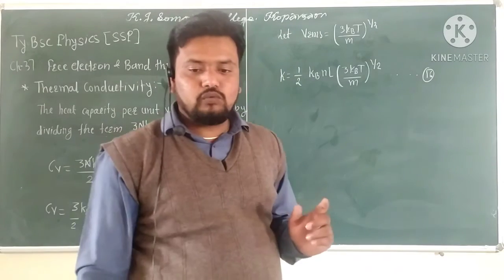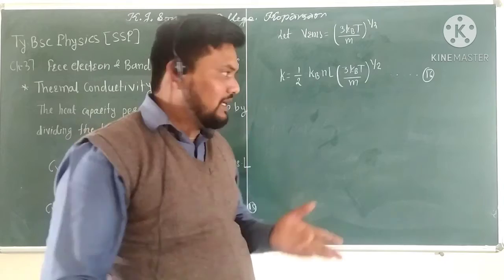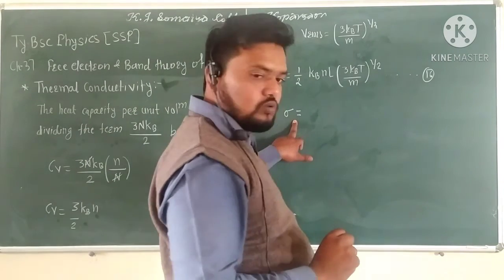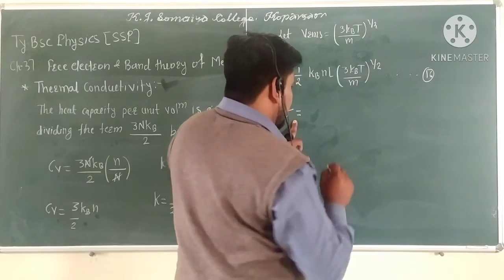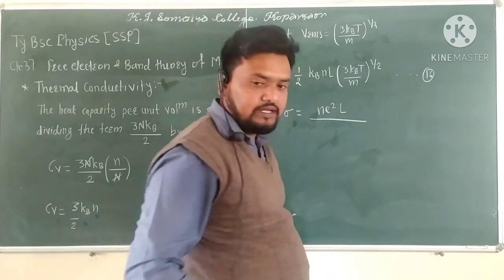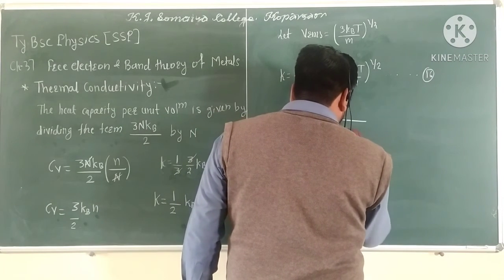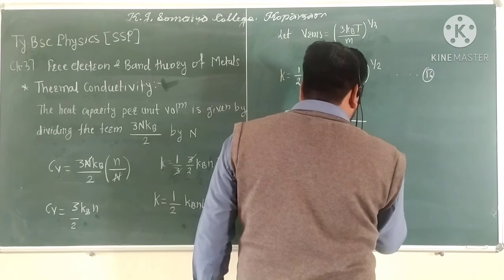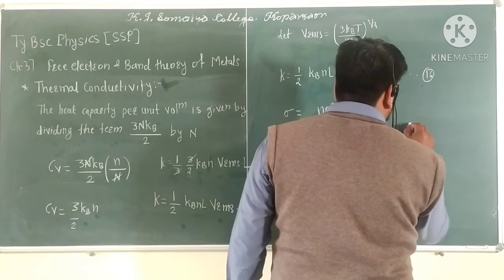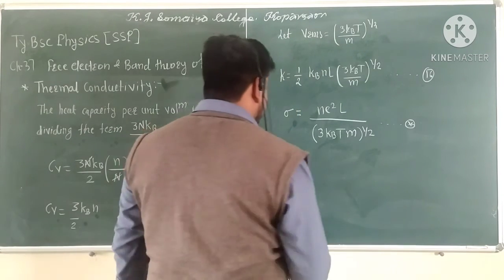Now if we consider taking the ratio, the electrical conductivity relation is given as sigma = n e square L divided by (3 kB T m) whole power 1/2. So this is equation number 16, and this is equation number star. If we take the ratio of these two equations,